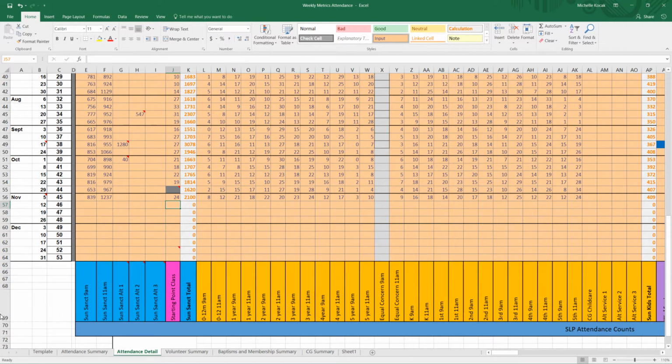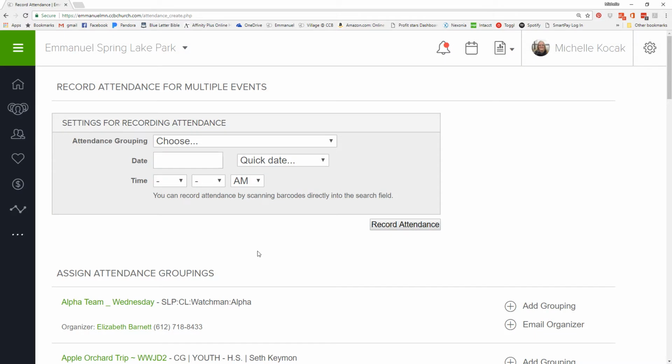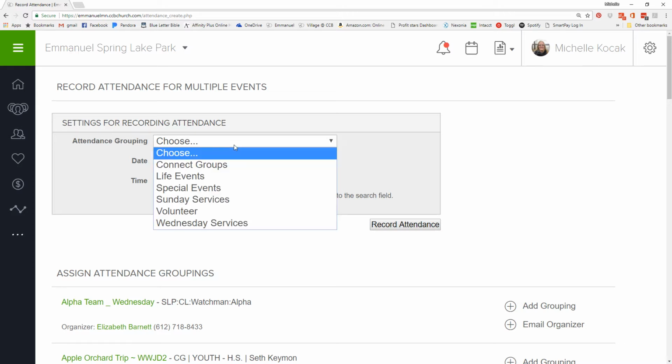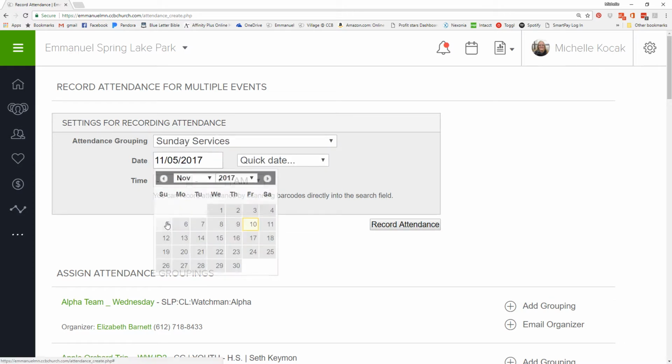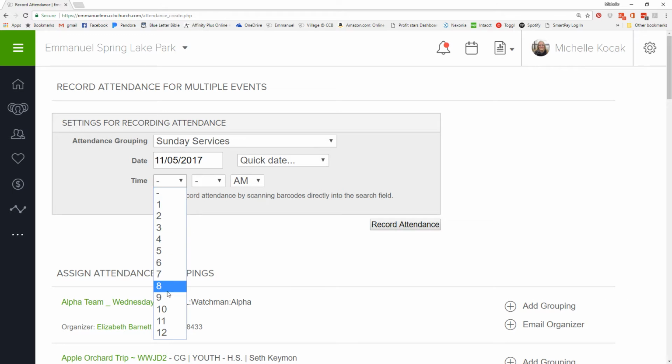and 11 a.m. service. In the MyManual tab on one screen, it's suggested to have the metrics document opened on another. It's easier than switching back and forth, so dual screen is best if possible. You'll choose Sunday services and the date for the previous Sunday. You choose the time of the service, 9 a.m. or 11, and then we're going to start in Spring Lake Park campus.